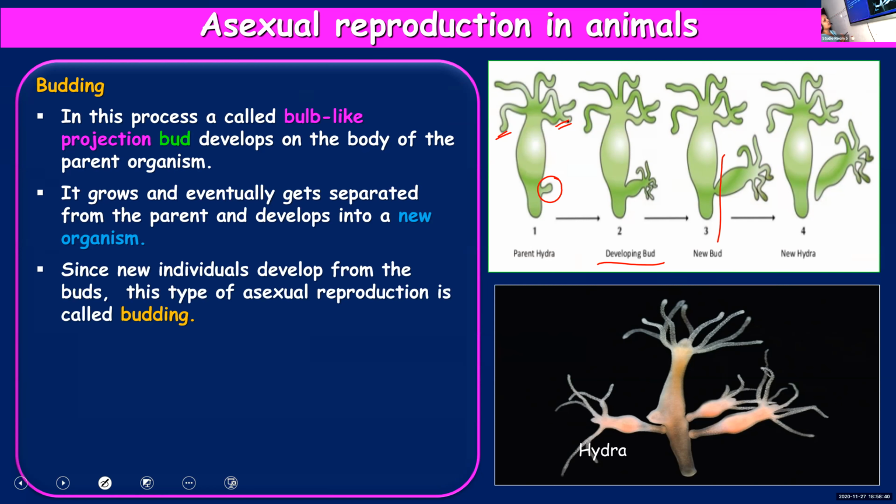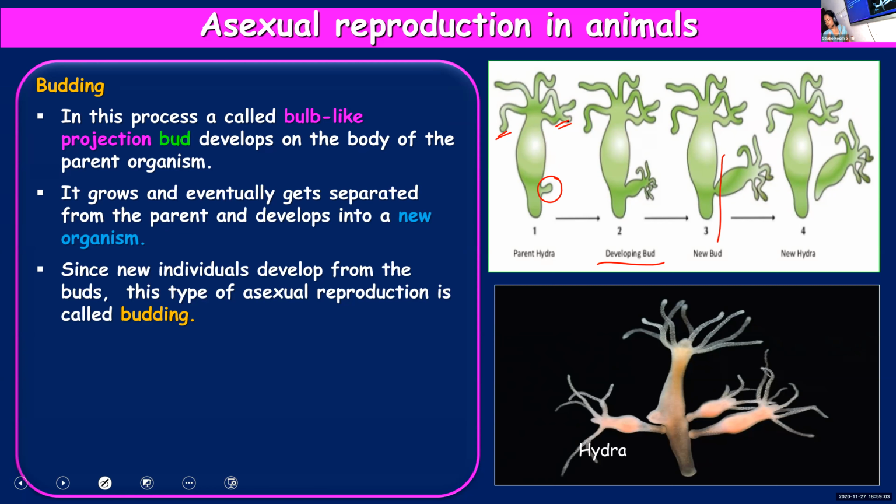Since new individuals are formed from buds, you call the process budding. Why do you call it budding? Because here new organisms are formed from buds. What are buds? A small projection which is developing on the body of the parent organism.